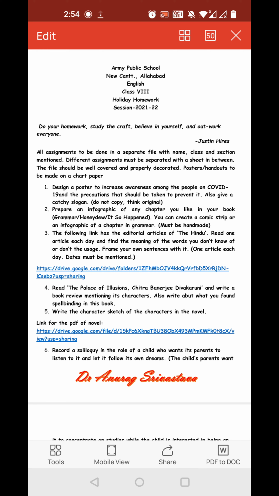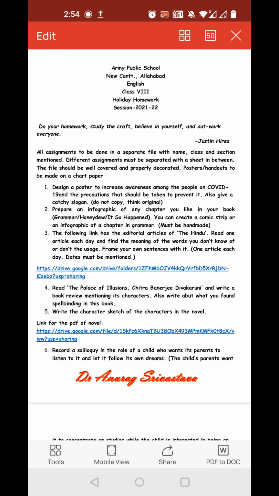Prepare an infographic of any chapter you like in your book. So infographic, as I told you, is a pictorial presentation of anything. Any topic that you liked from your English book, either grammar, Honeydew, or whichever, you can create a comic strip or pictorial presentation of that chapter accordingly. And it must be handmade. The pictures that you're going to draw should be handmade. They should not be taken out from the printer.